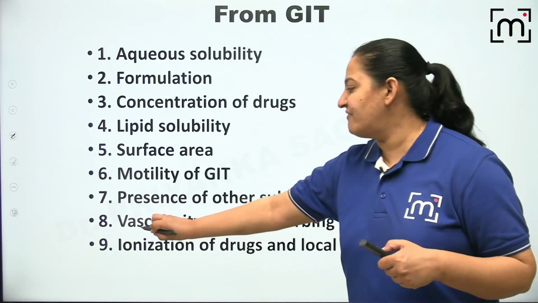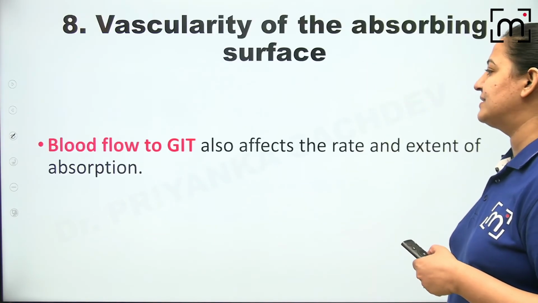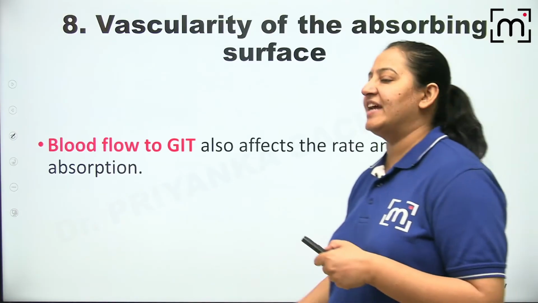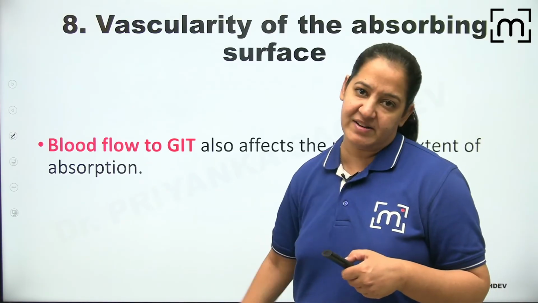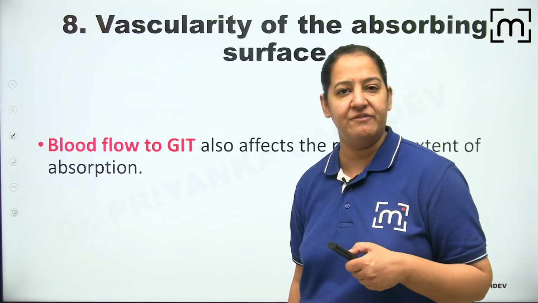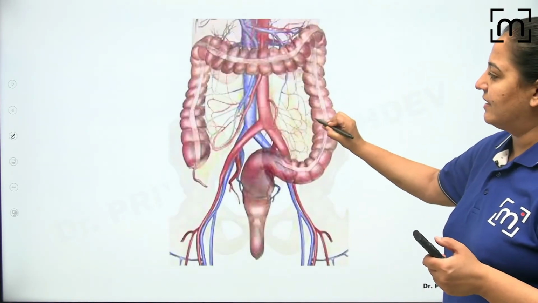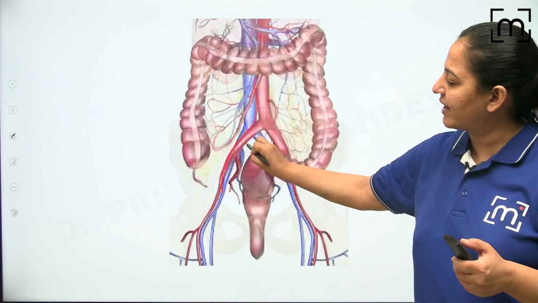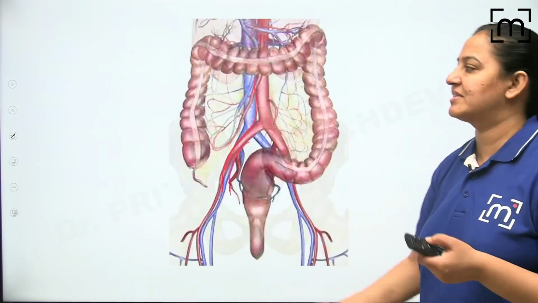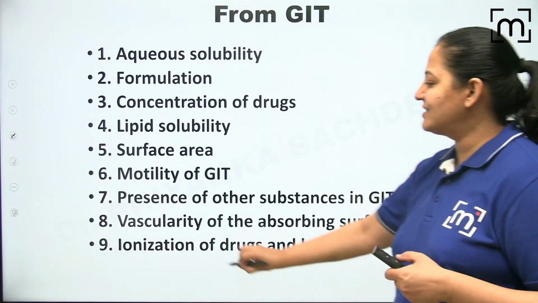Okay? The next is the vascularity of the absorbing surface. You know blood flow of the GIT. Blood flow of the GIT is the mesenteric blood vessels. You already know superior mesenteric, inferior mesenteric artery. So we want the drug to get absorbed in the blood vessel. Can you see? This is the blood vessel, the mesenteric. So more is the blood flow, faster will be the absorption. Right? So that is the vascularity.